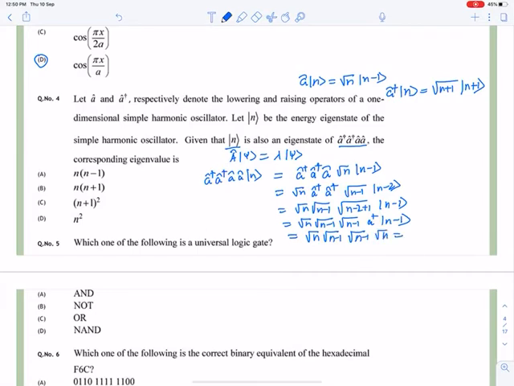So it becomes n minus 1 times the state n minus 1, which is your option A.